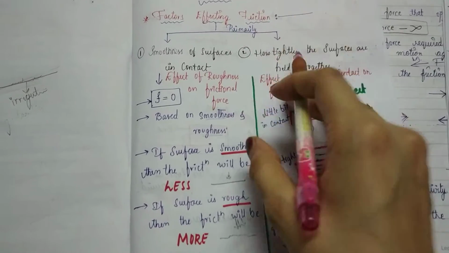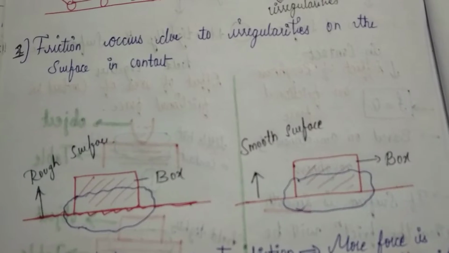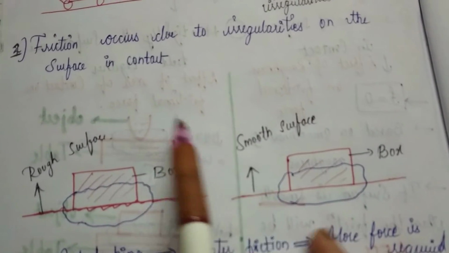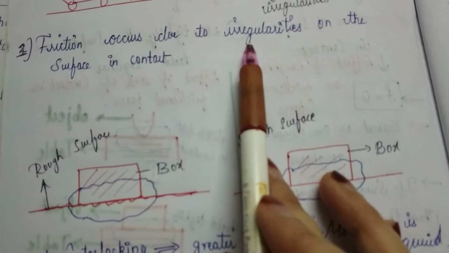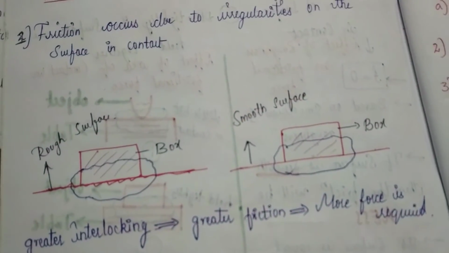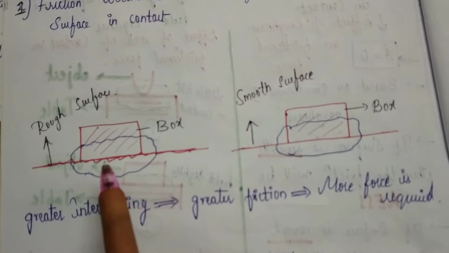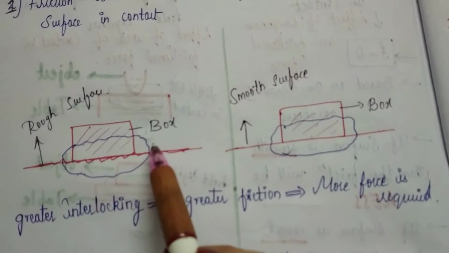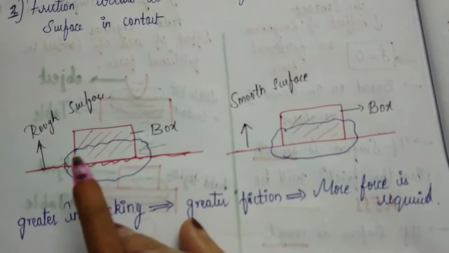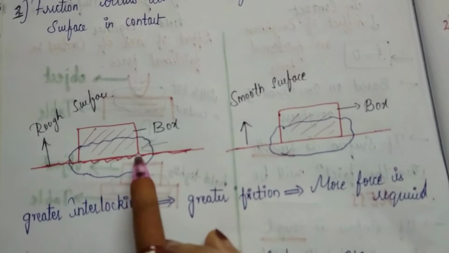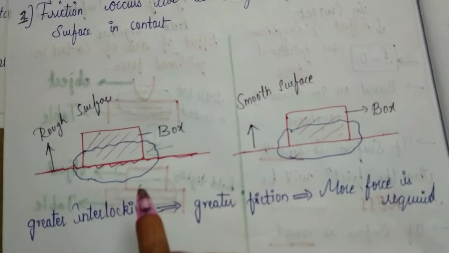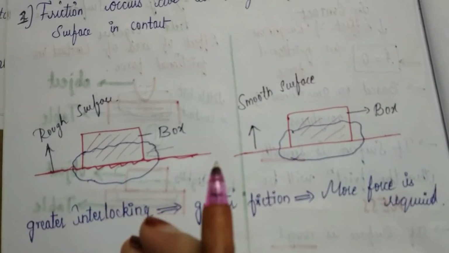Let us see the normal force, which affects our friction. This is the normal force affecting the friction. Friction occurs due to irregularities on the surfaces in contact. As I said before, I am telling it again. See, on a rough surface, when you try to pull this box, you will not be able to pull it, because there are some ups and downs, and these ups and downs interlock the object and the surface, which makes it unable to move the box.